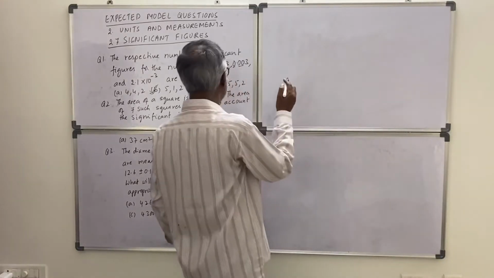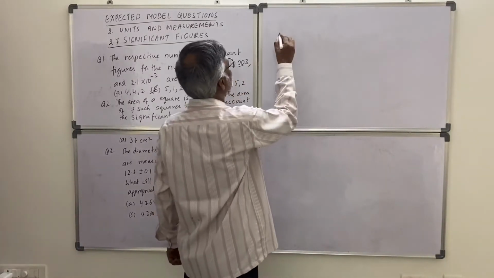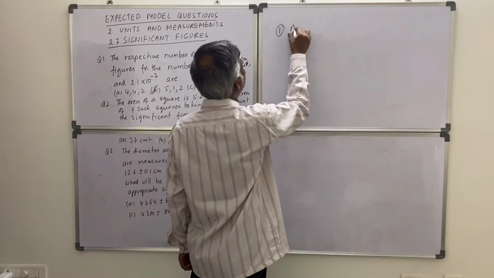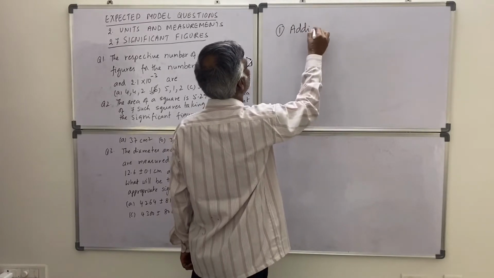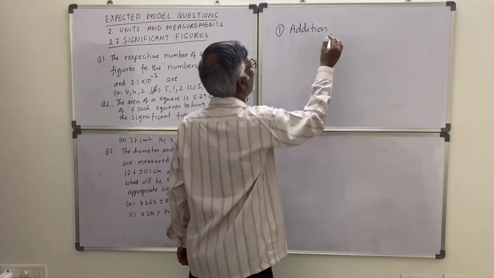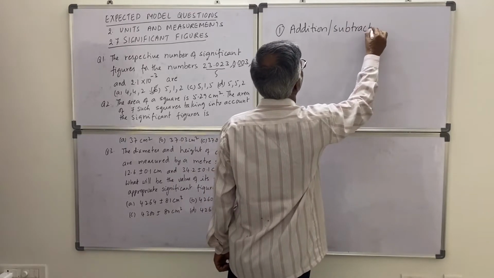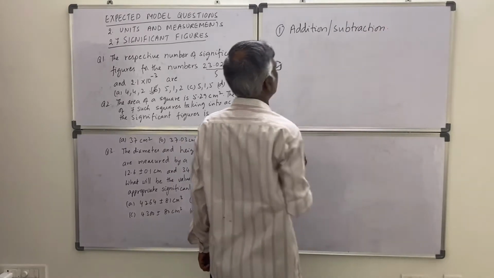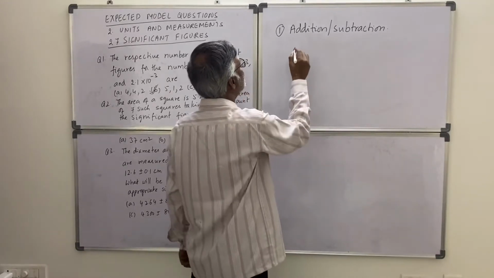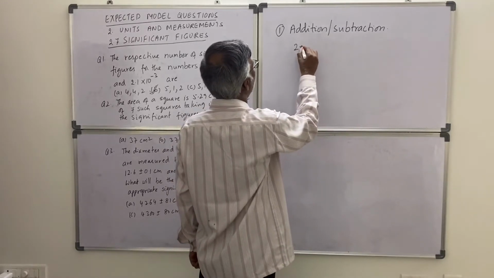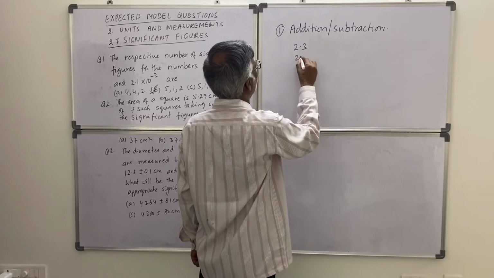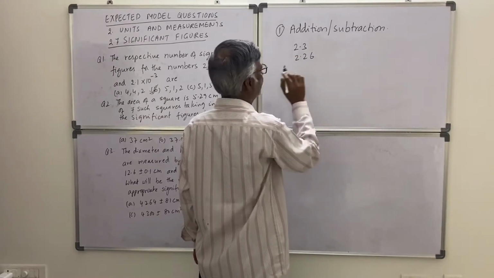Now in addition and multiplication, some rules are there. In addition or subtraction, you have to consider, suppose 2.3, 2.26 like this.